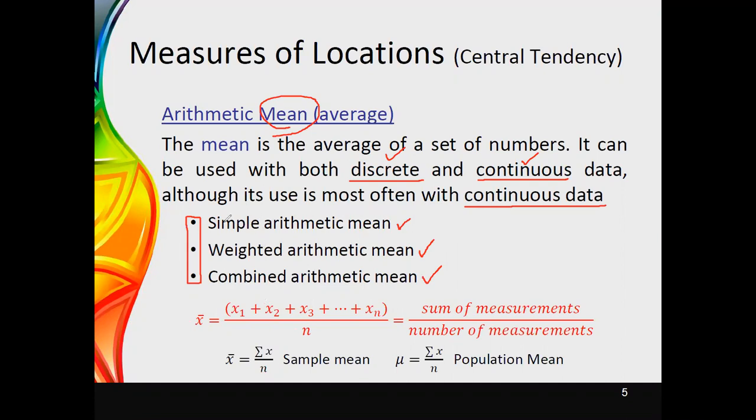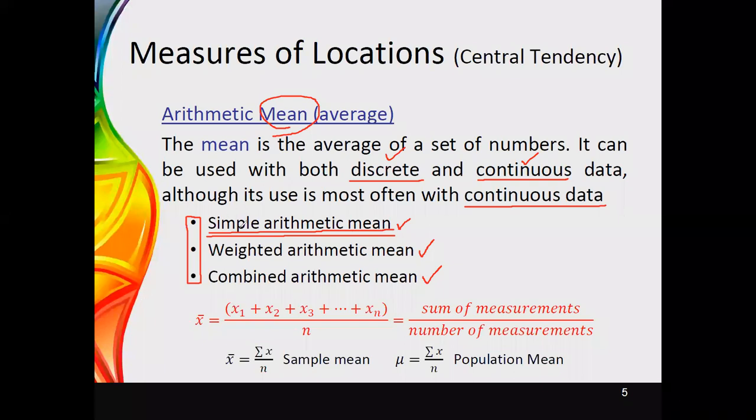Here, first of all, we will look at the simple arithmetic mean. In general, when we use the terms mean, average, arithmetic mean, simply those are the terms that we use to denote this simple arithmetic mean. We use several words to denote it. That is what we define as average value, mean value, or the arithmetic mean.